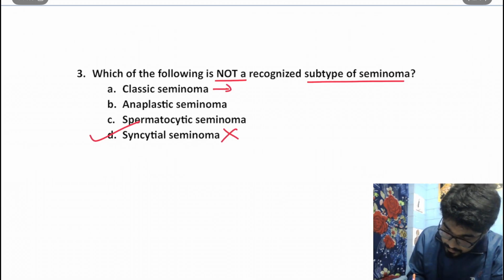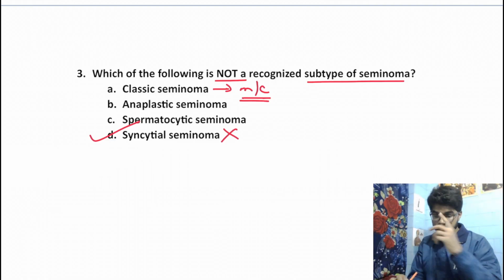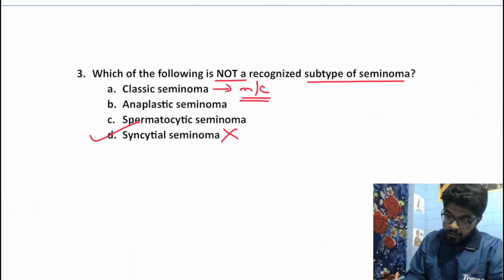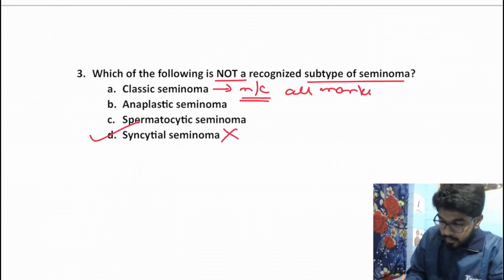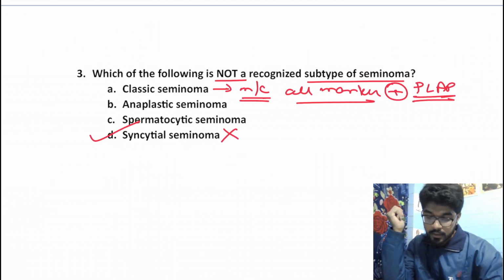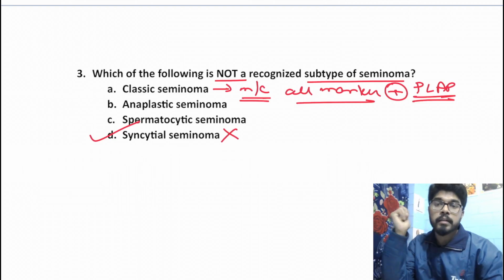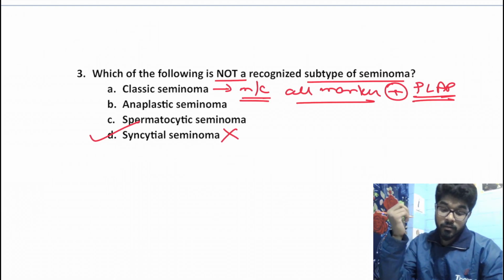Classical seminoma is actually the most common subtype, accounting for around 60 to 70%. Classical seminoma is associated with all the usual markers being positive, especially PLAP, which is placental alkaline phosphatase. All the classical features that we are going to study in this chapter will be regarding classical seminoma.